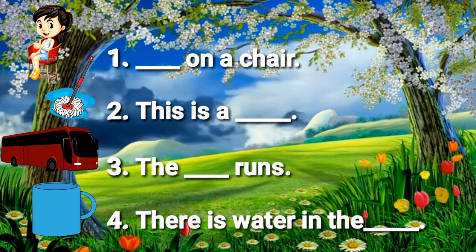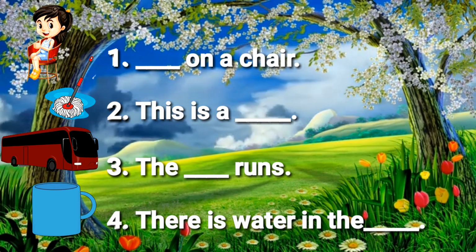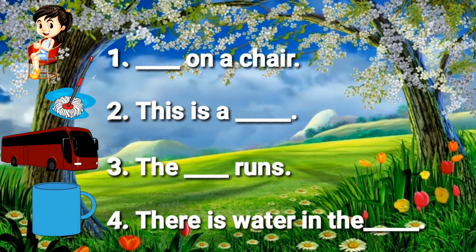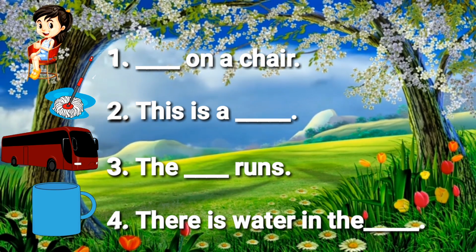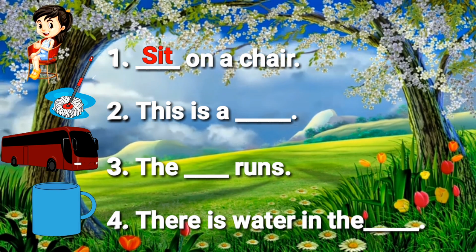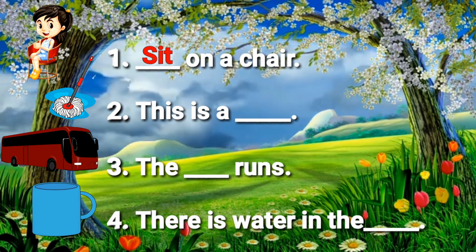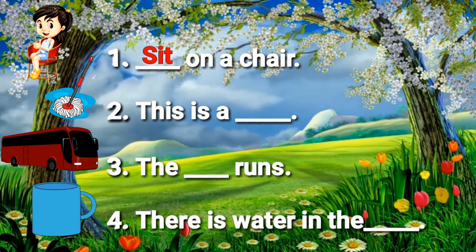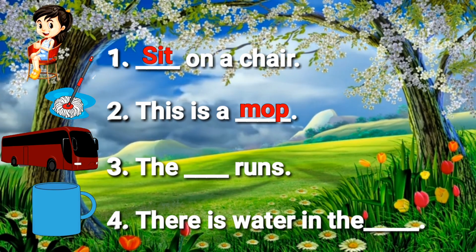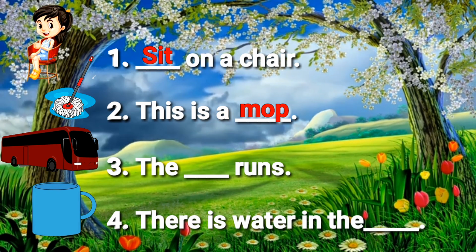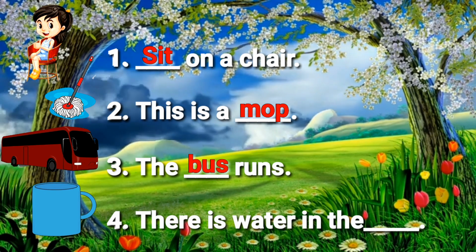Let's answer. Look at the picture. What is the girl doing in the picture? Yes, sitting. Sit on a chair. 2. This is a mop. It's a mop. 3. The bus runs.